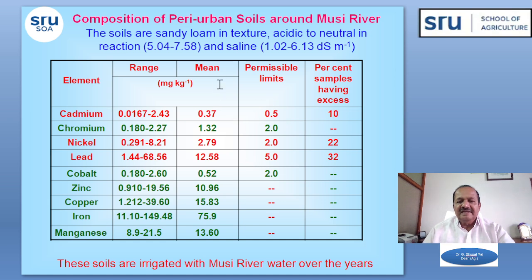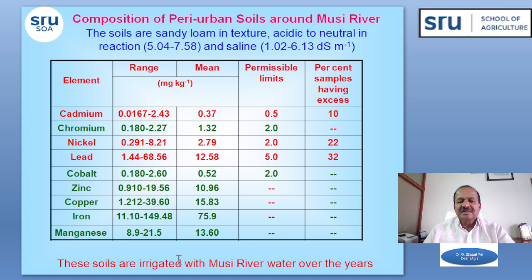If you see the mean content of these heavy metals, cadmium is 0.37, chromium is 1.32, nickel 2.79 ppm, lead 12.58 ppm. When we compare with the permissible limits, these four elements are all in excess quantities. 32% of the total samples collected had excess amounts of lead, followed by 22% of the samples with excess nickel, and 10% of the soil samples with excess cadmium.